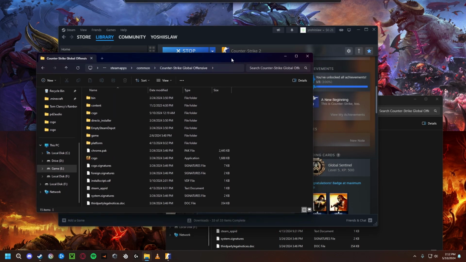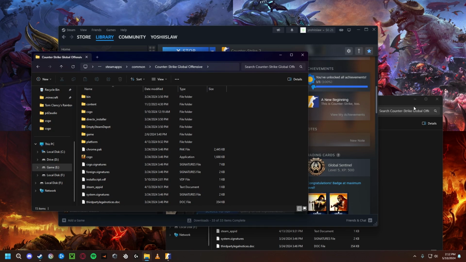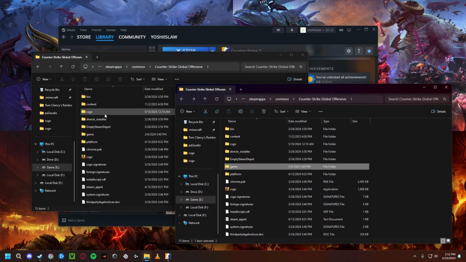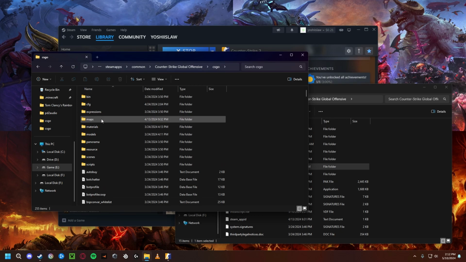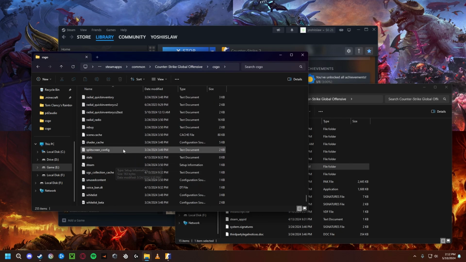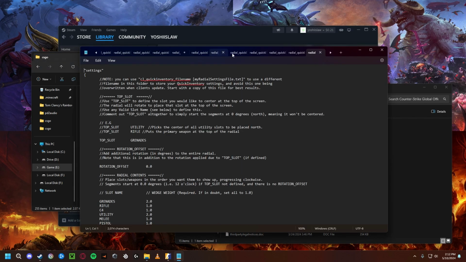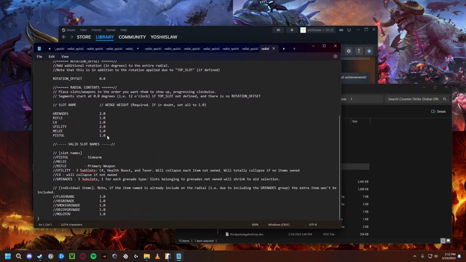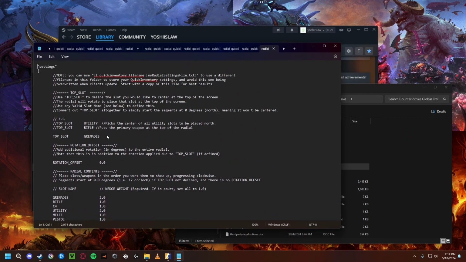Offensive. Next, you want to go to CSGO, and then look in the folder until you find Radial Quick Inventory. It should look like this. This is the default config for the radial weapon wheel. You don't want to mess with this. You want to make a copy of this.